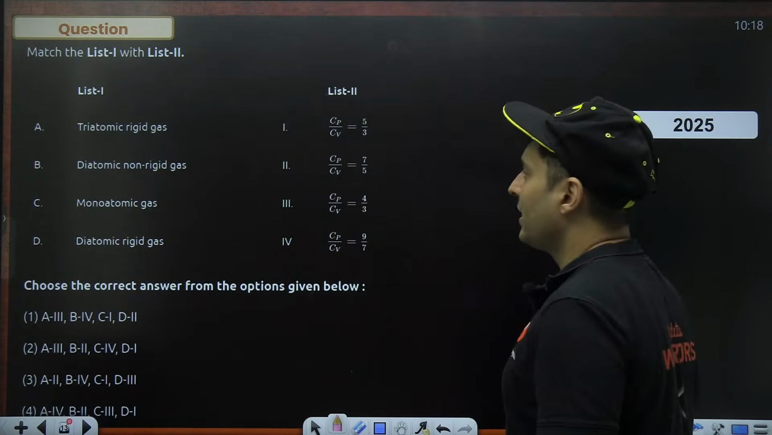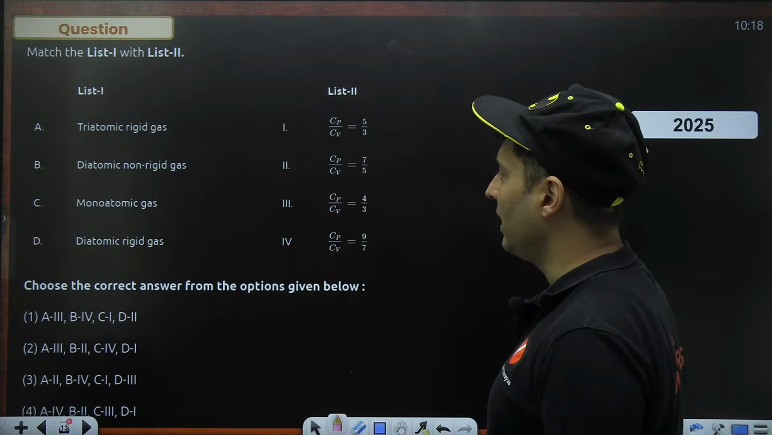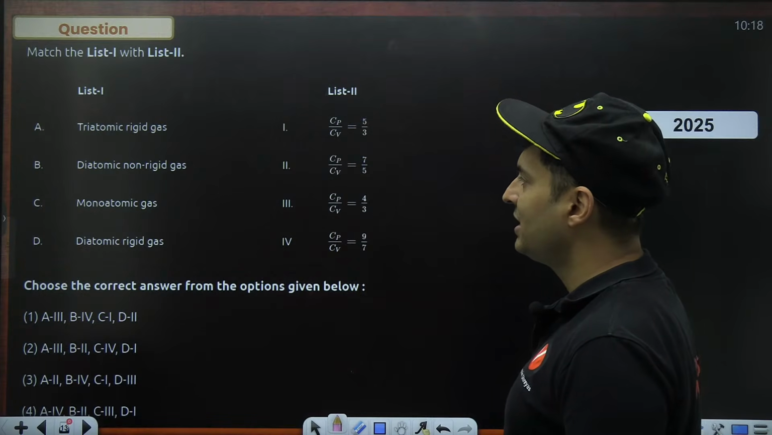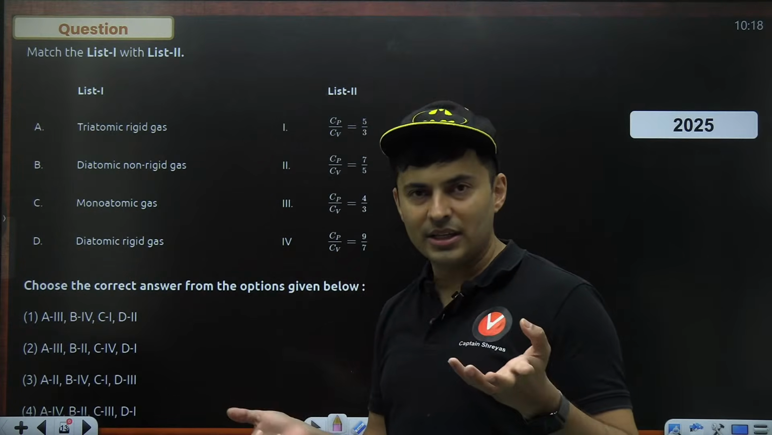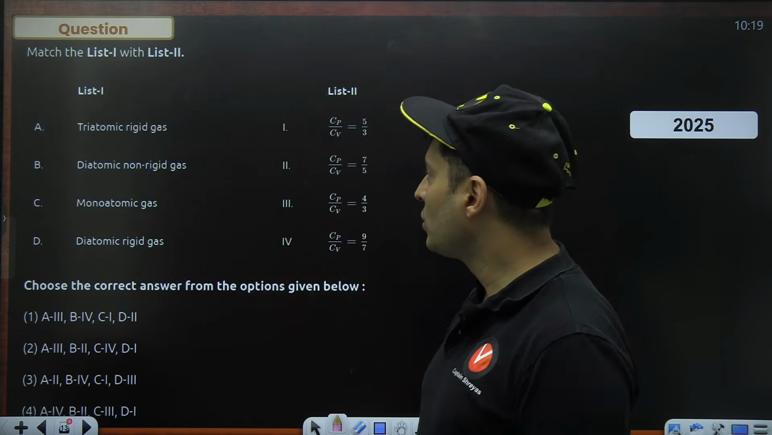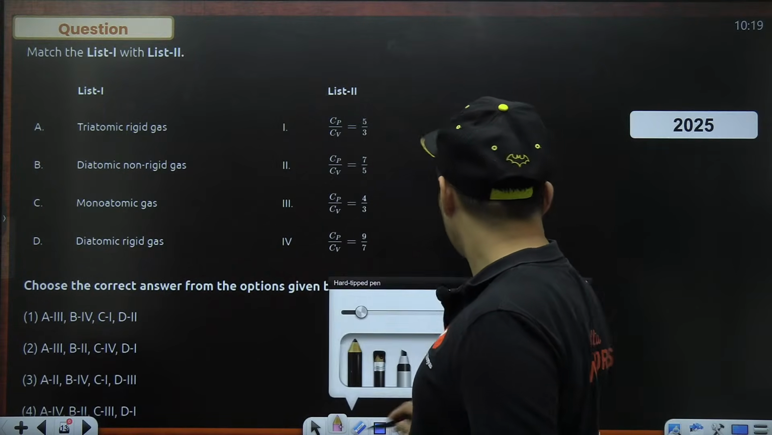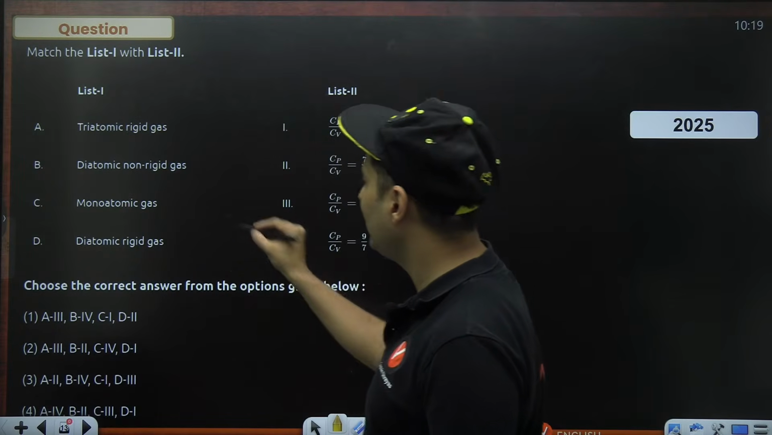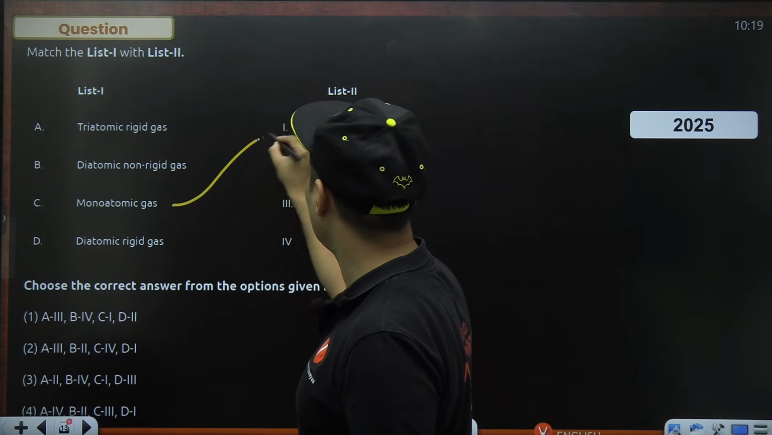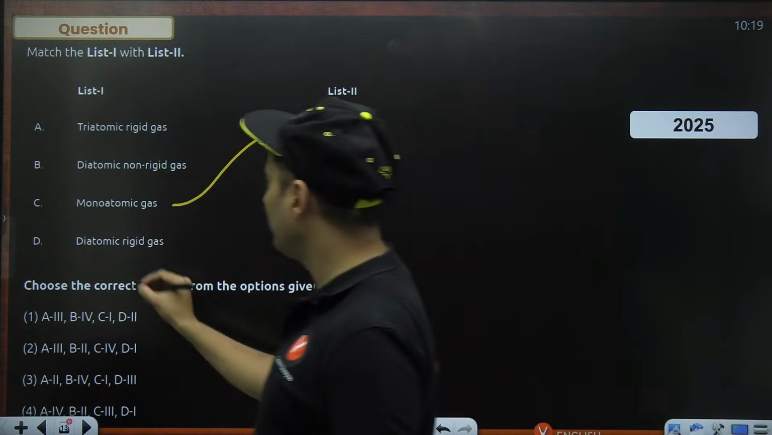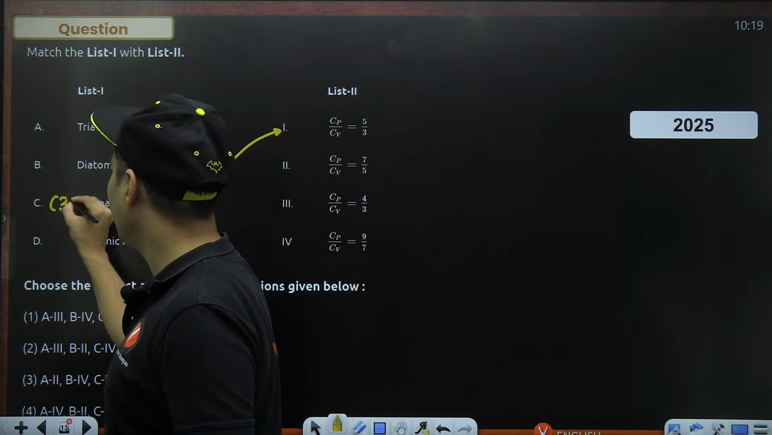Here it is. Triatomic gas. What is the value? Diatomic, monoatomic, diatomic rigid gas. Rigid means vibration is not there. Non-rigid means vibration is there. That's all. So if you talk about monoatomic, it will be basically 5 by 3. It has 3 degrees of freedom.